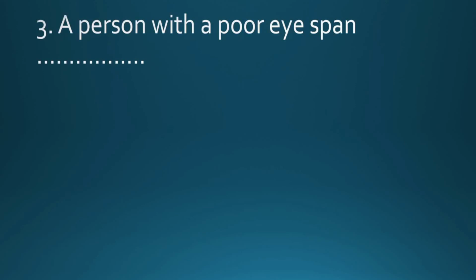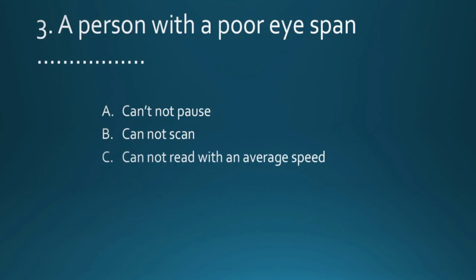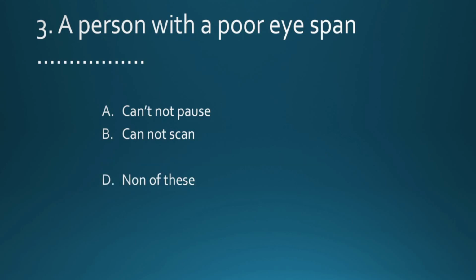A person with a poor eyespan cannot pause, cannot scan, cannot read with an average speed, none of these. Friends, the answer is cannot read with an average speed. As we know, an adult must read at least 230 to 260 words per minute. We call it WPM, words per minute. So the answer is cannot read with an average speed.